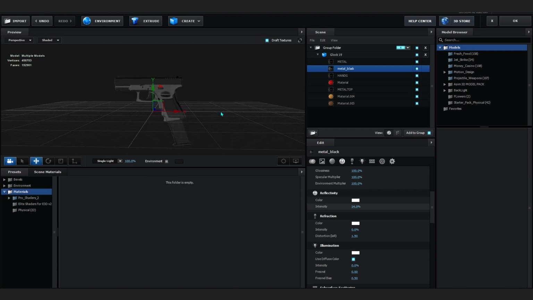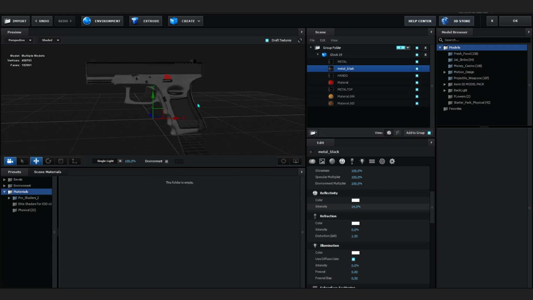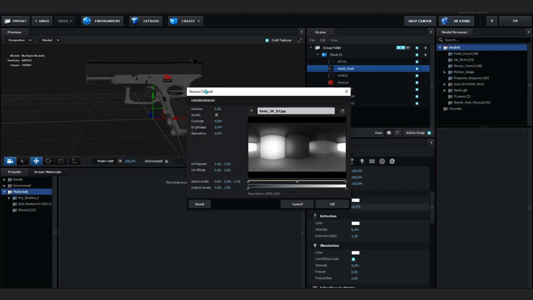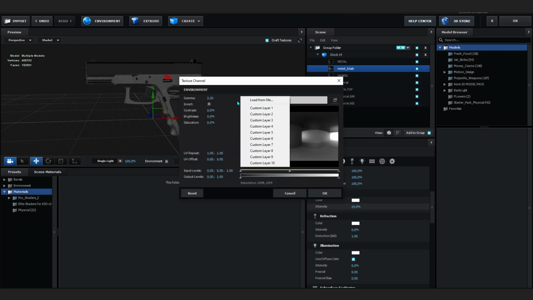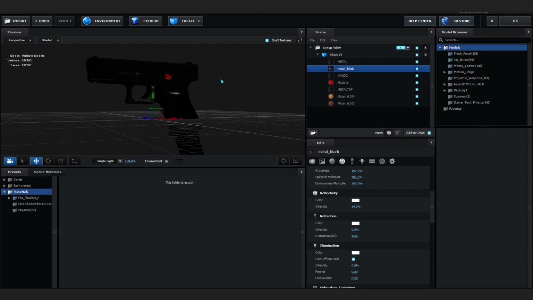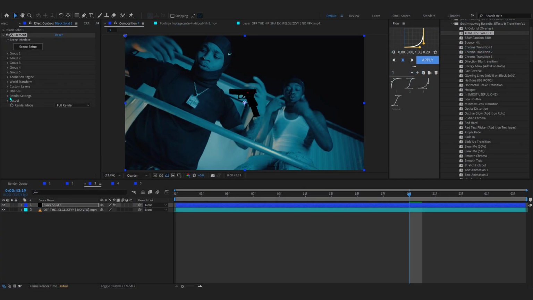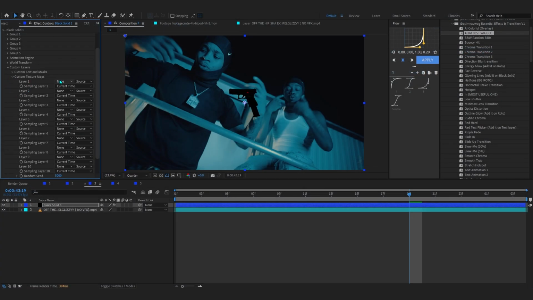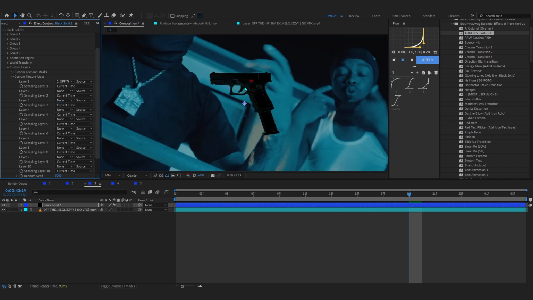Again, now to fit this model to our scene, we're just gonna use our footage as an environment. So for that, just go over to the environment, and in basic 2K, just select it as a custom layer 1 right here. For now it turns into black because I didn't set it in my custom layer at first. So to fix that, you can just hit OK, and now go to where it says custom layers, and in custom texture map in layer 1, just select it as your footage layer, and instantly it will have that blue texture as you can see going on.